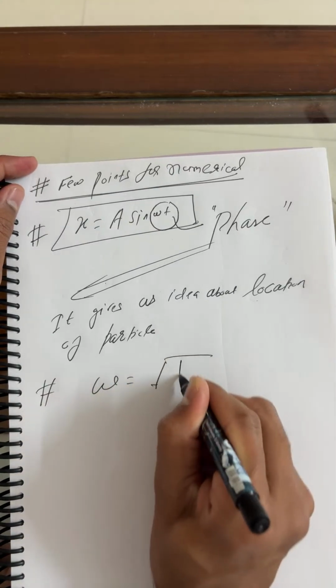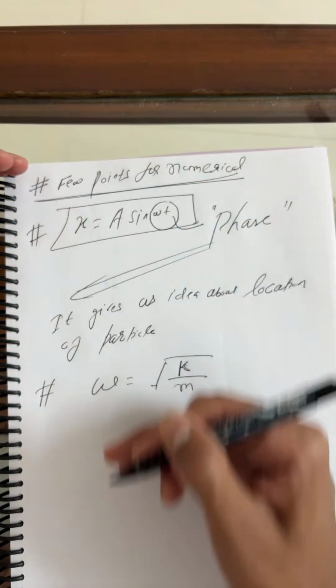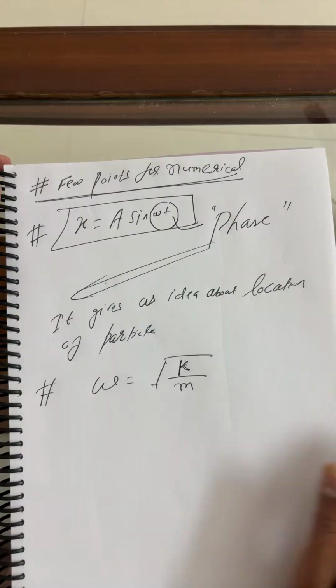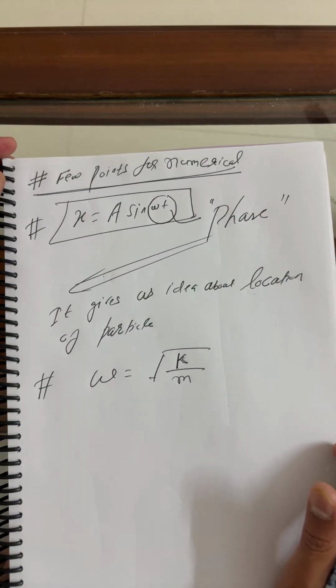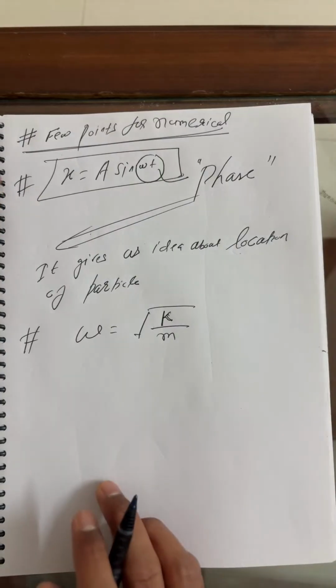Omega is what, my dear? This is K upon M. Beta, this is K upon M. All these results which I'm giving you, they were already asked, my dear. J already asked, dear. So please remember each and every point, my dear.